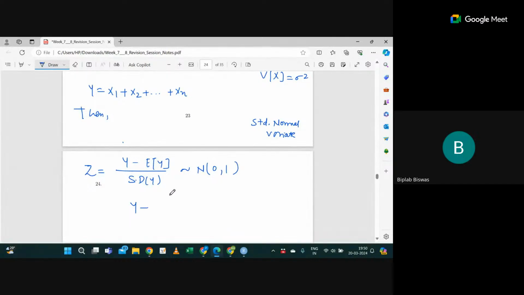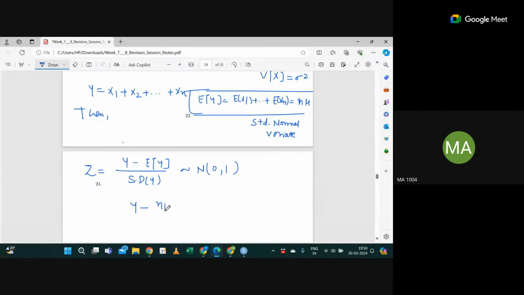No, no, not mu. It will be n mu. Correct. The expectation of Y will be the expectation of X1 up to the expectation of Xn, so it will be mu up to n times, so n mu. If you divide by n, you will simply get mu, right?